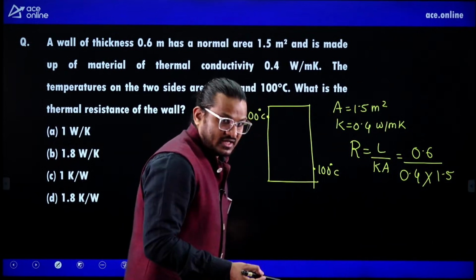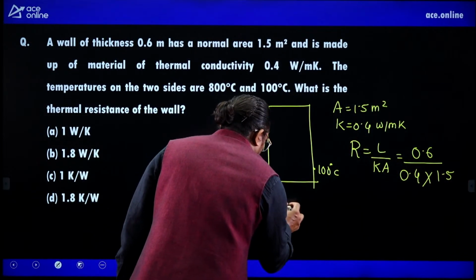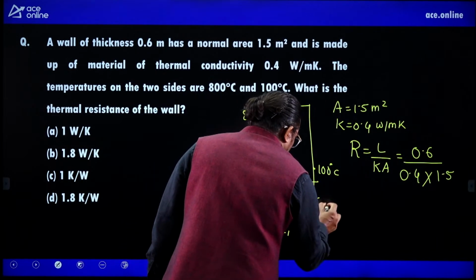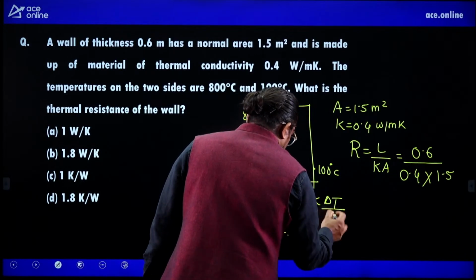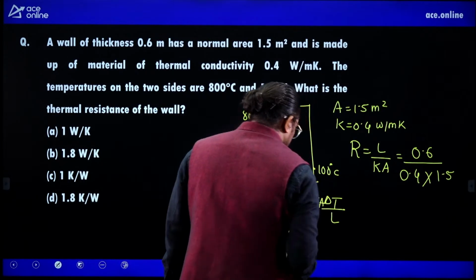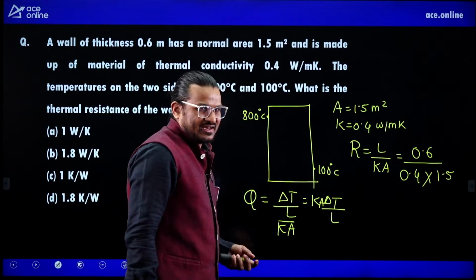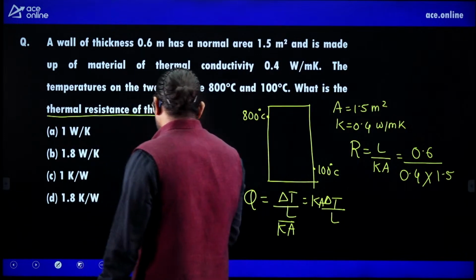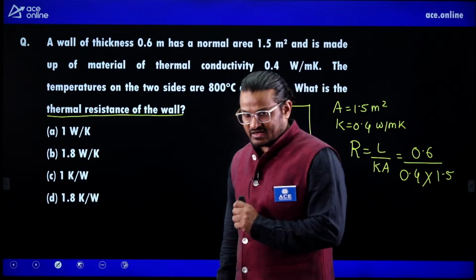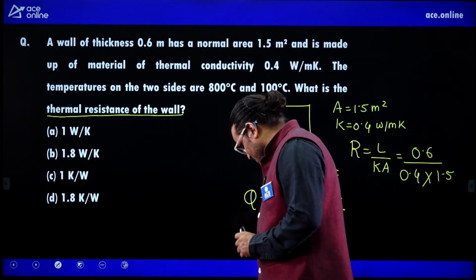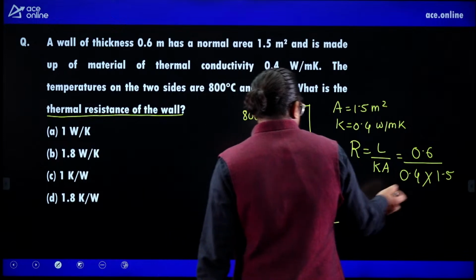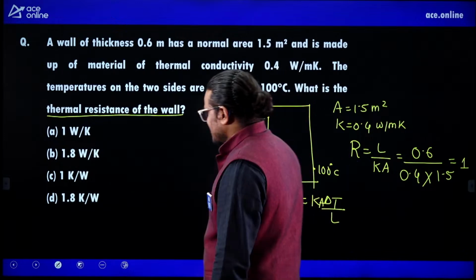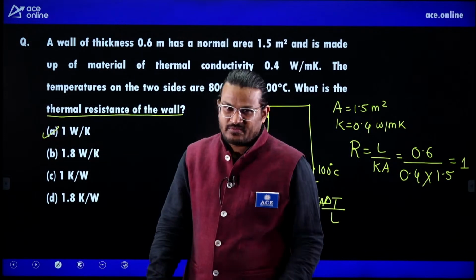Now remember one thing, some students will use the formula Q is equal to delta T by L by Ka, or you can write K a delta T by L. But he did not ask for heat transfer. You need to read the question. He asked for thermal resistance. So if you solve this, 0.6 by 0.4 into 1.5, the answer is 1. So you need to go for option first.